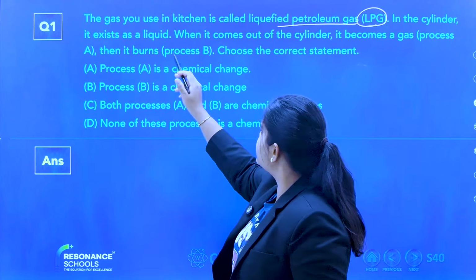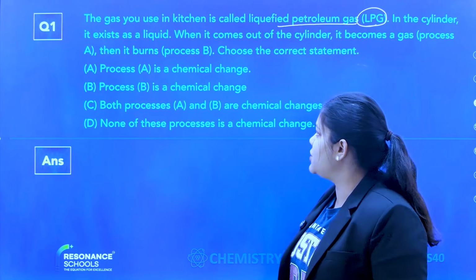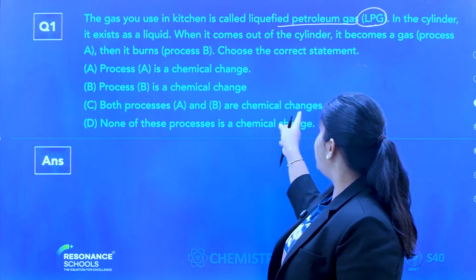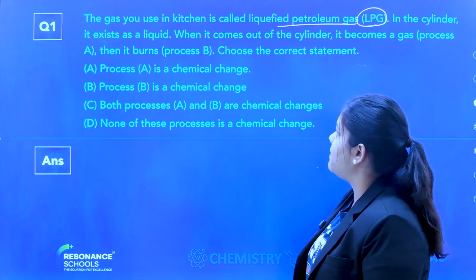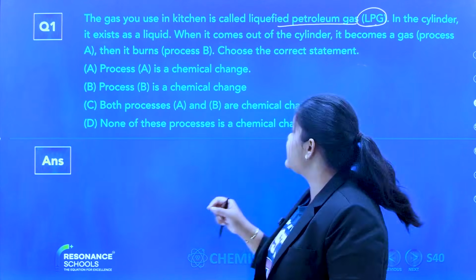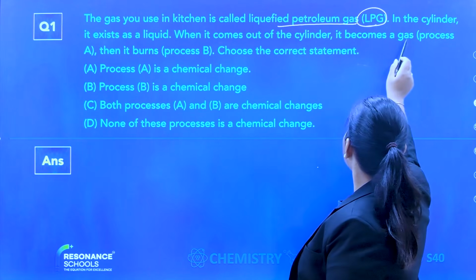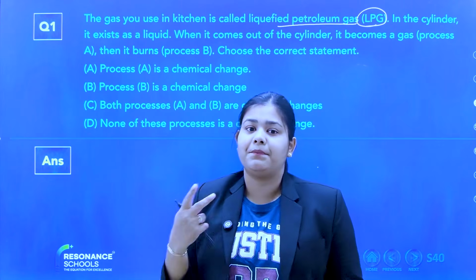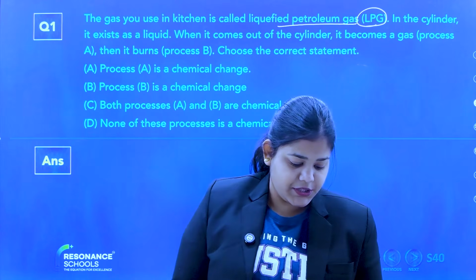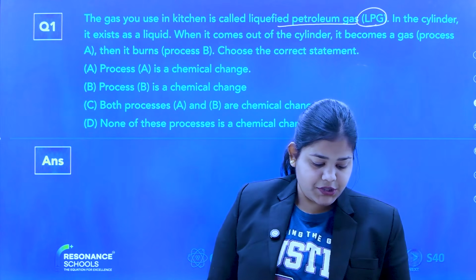Process A: it comes out as gas. Then it burns, process B. Choose the correct statement. Process A is a chemical change. Process B is a chemical change. Both process A and B are chemical changes. None of the processes is a chemical change. So what is the answer? Now see, what is process A? When it comes out of the cylinder, it becomes gas. So liquid becomes gas: chemical change or physical change?